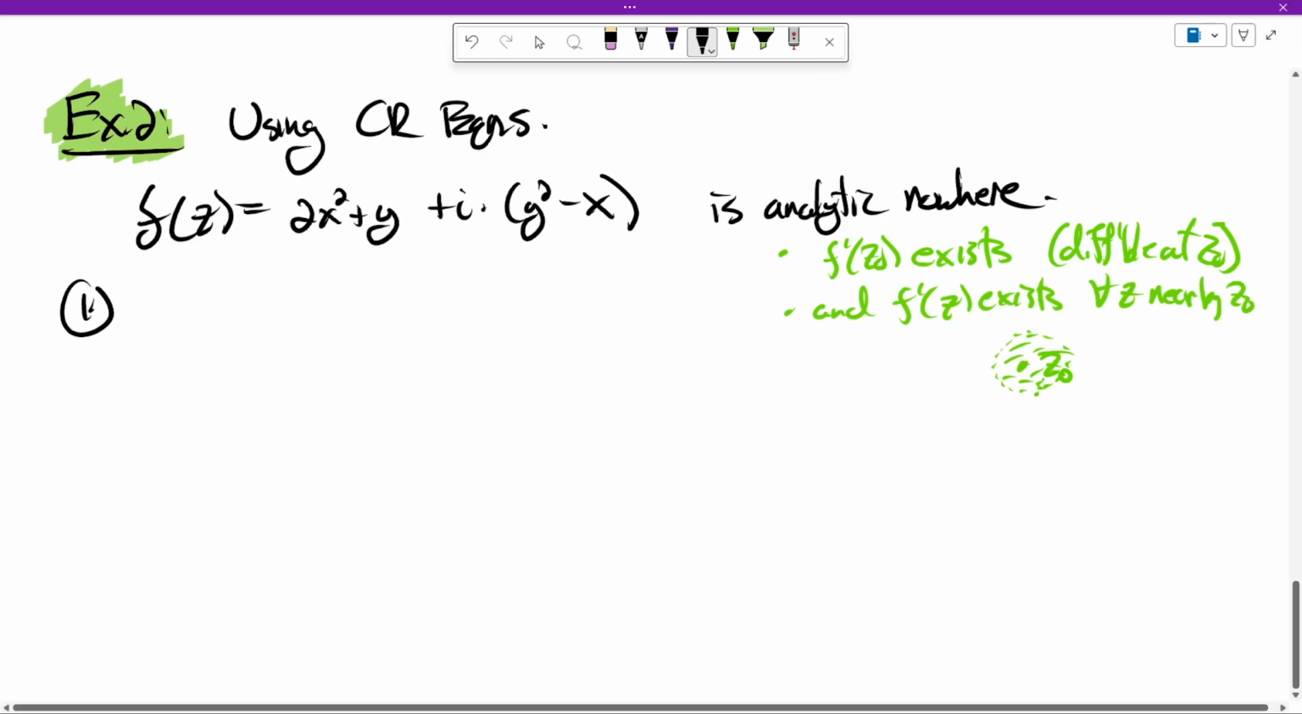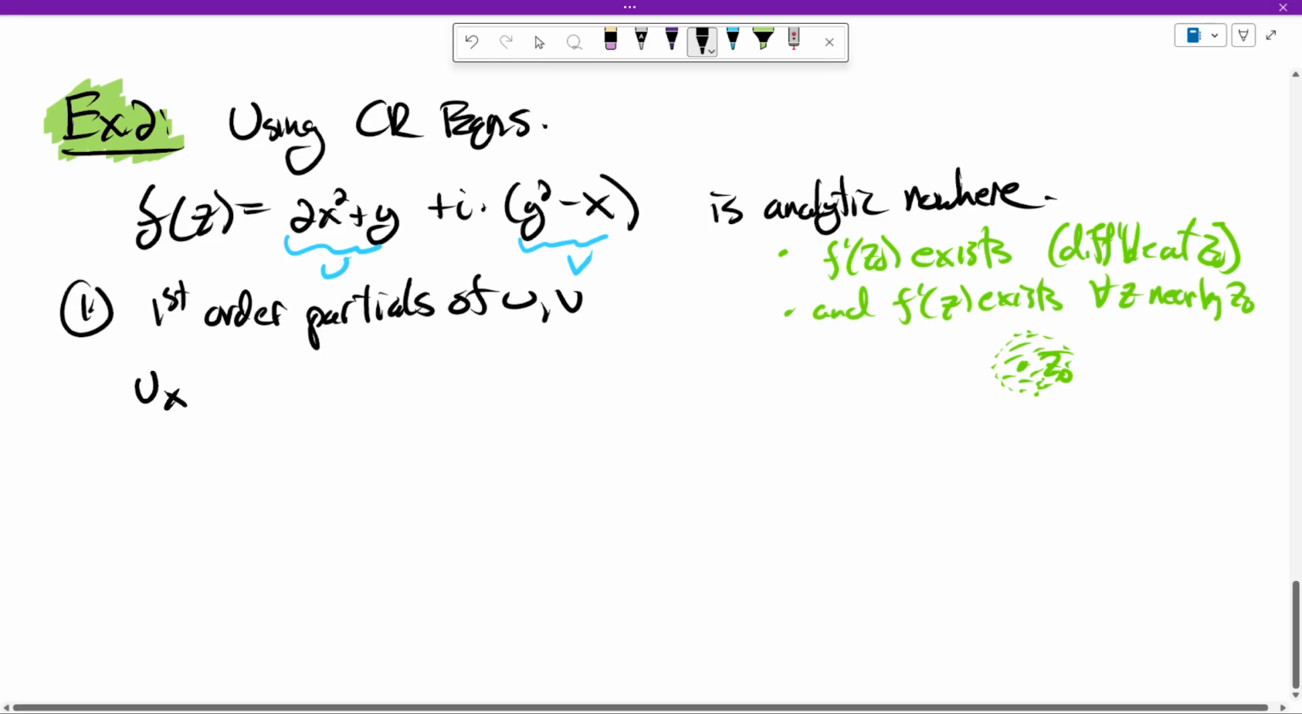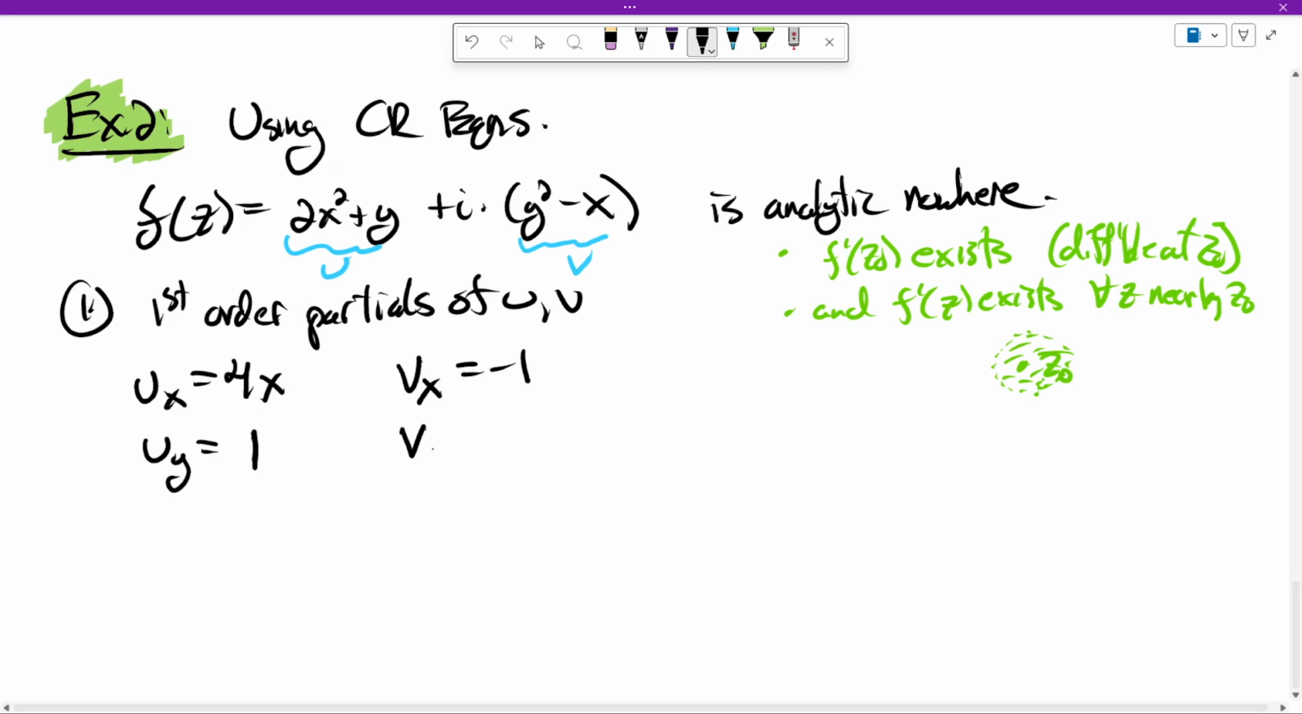So what we're going to do here is, well, our function's already written in terms of a real and imaginary part. So we're just going to label them. And we're going to work out the first order partials of the real and imaginary part of f. So ux, which again is the partial derivative of u with respect to x, you'll find is 4x. uy, you'll find is 1. Vx, you'll find is negative 1. And Vy, you'll find is 2y.